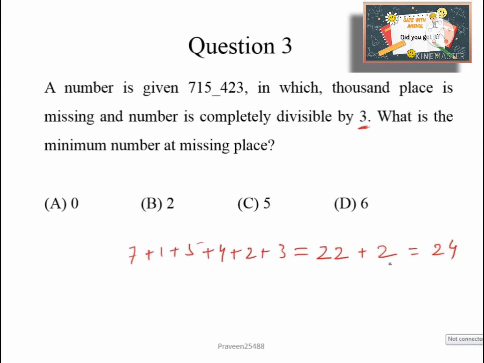The minimum number we can add is 2, and we get 24, which is divisible by 3. So here 2 is the missing number, and we will choose the correct option 2.